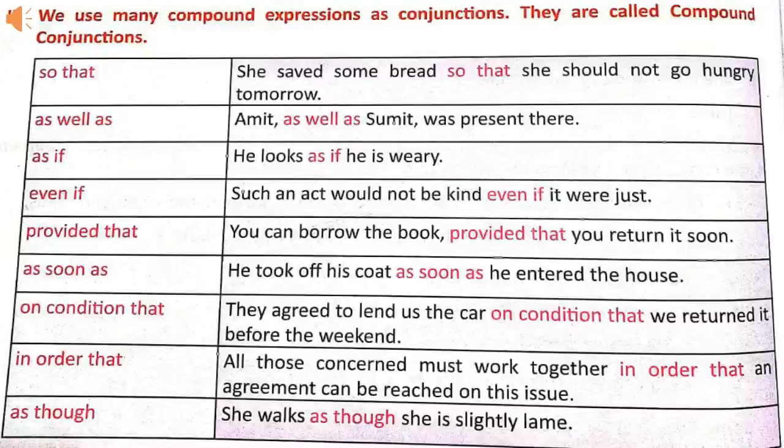In order that. All those concerned must work together in order that an agreement can be reached on this issue. In these sentences, compound expressions are used as compound conjunctions.